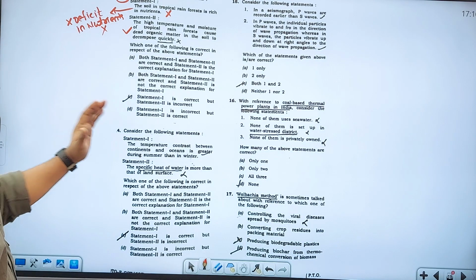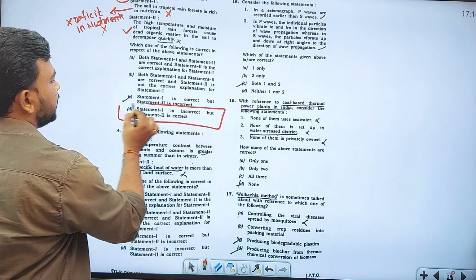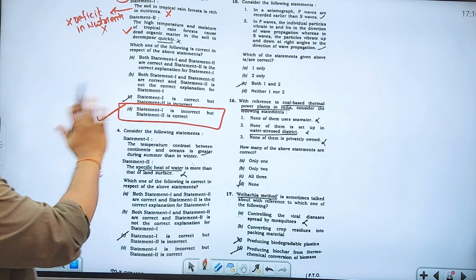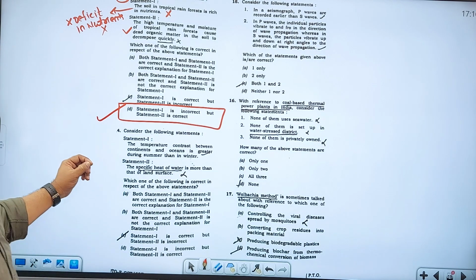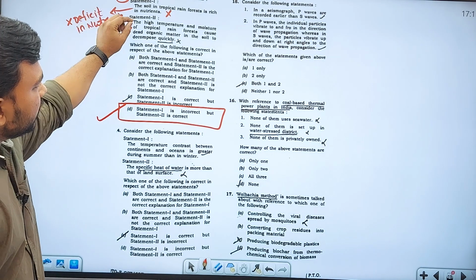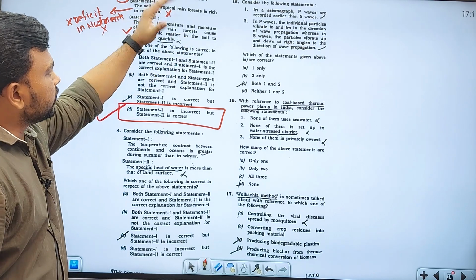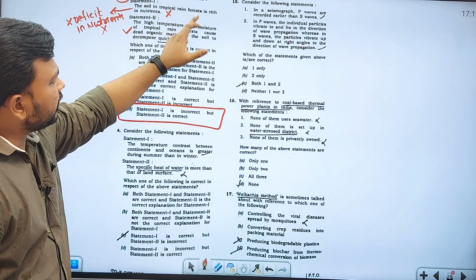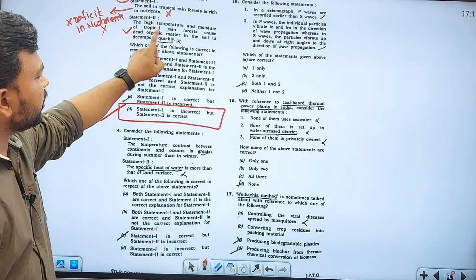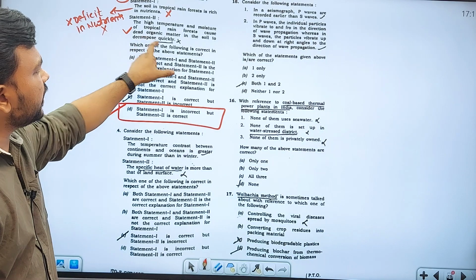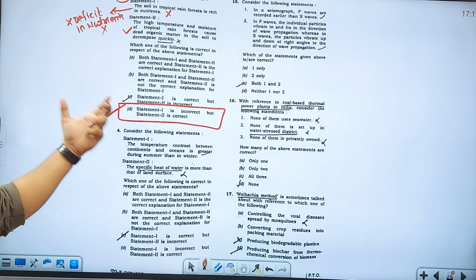So obviously, what is the answer here? The answer is statement 1 is incorrect, but statement 2 is correct. This is the final answer. You can take it directly. So you have to understand that very clearly, right? He is only asking about the soil. Soil in the tropical rainforest is rich in nutrients? No, it is deficit in nutrients. Second, the high temperature and moisture of tropical rainforest cause dead organic matter in the soil to decompose quickly. Yes, it happens.